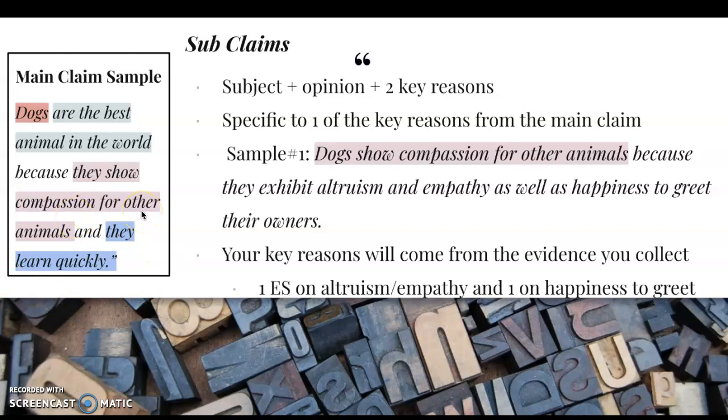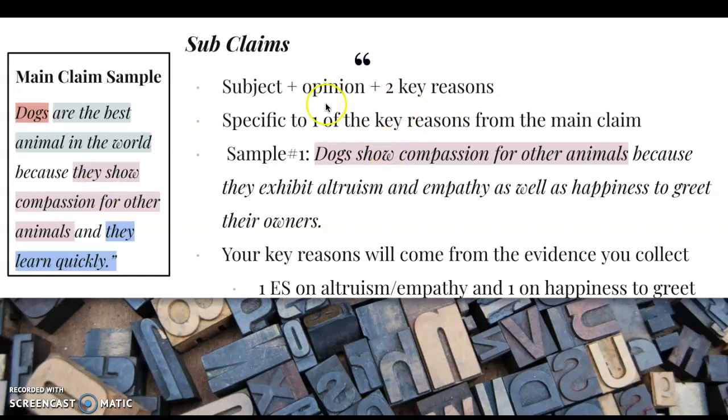We will get more into what makes up the body paragraph in the next coming days, but the very first sentence of each of your body paragraphs will be your subclaim, okay? So it's kind of the roadmap for that body paragraph. Again, because we listed they show compassion for other animals first as our first topic or category, we are going to delve more into how do they show compassion for other animals, right? What are some of the pieces of evidence you can give me? What are some of the pieces of analysis you can give me on that? And that will be our second paragraph, our first body paragraph.